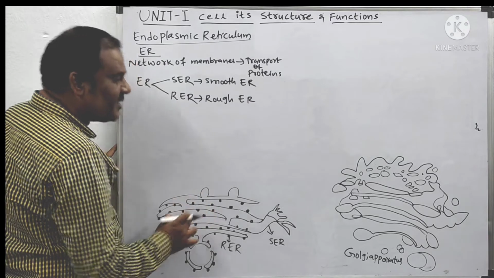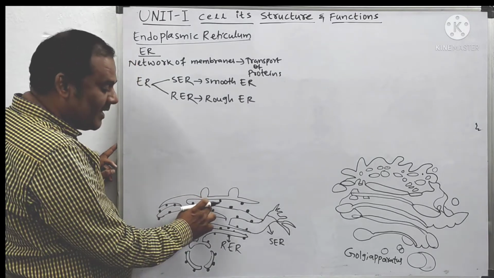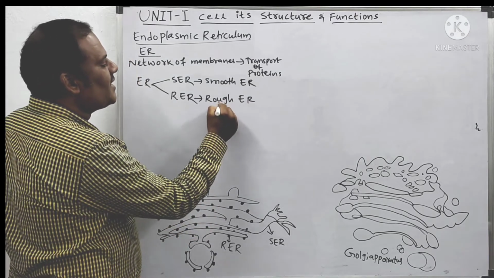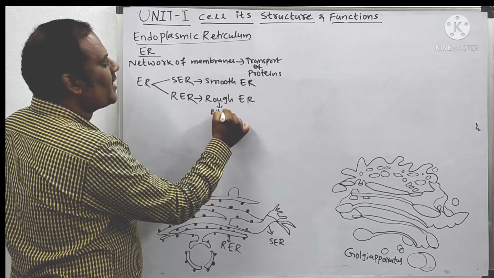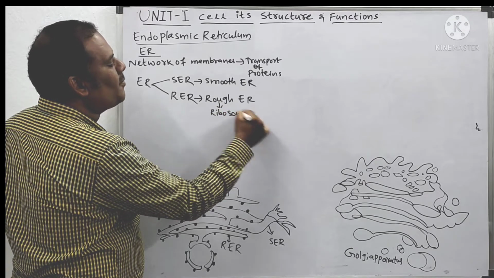Understood, children? Why is this rough endoplasmic reticulum? Rough means on their surface they consist of ribosomes. They are attached with the help of ribosomes.